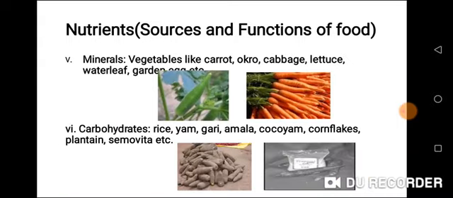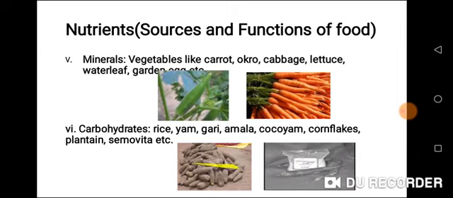Now, minerals are from vegetables like carrot, okra, cabbage, lettuce, water leaf, garden egg, etc. All these are minerals. Then carbohydrates: rice, yam, garri, amala, which is from yam flour, cocoyam, cornflakes, which is from corn or maize, plantain, semovita, etc. All these are carbohydrate food.